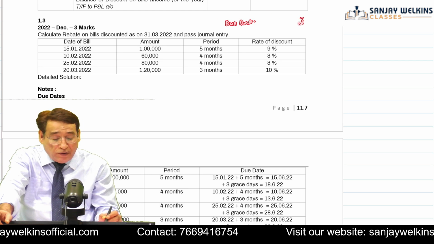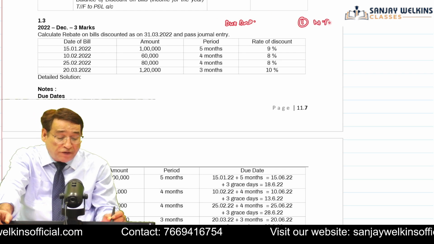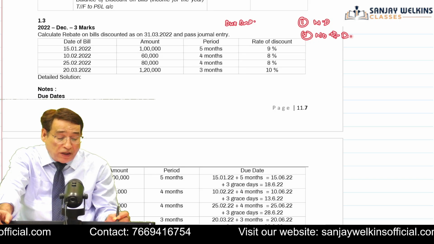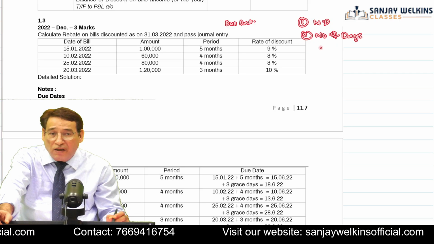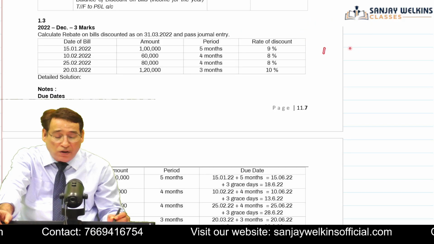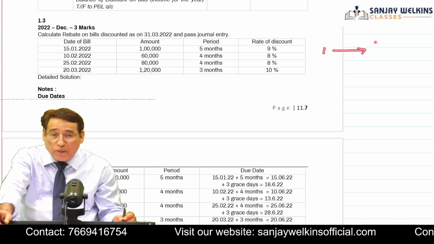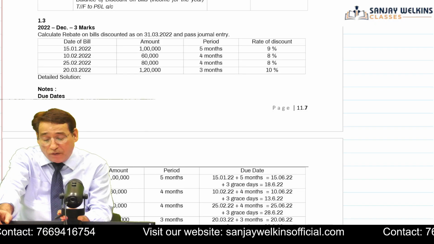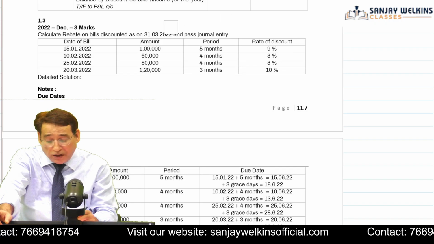Once I am able to compute the maturity date, after that I am going to compute the number of days. As you know, number of days means the days from the end of the current year till the maturity date. Is it clear to you or not? Then I will compute the proportionate discount, and the total of the discount will give me the amount of closing balance of rebate. So this is a pretty interesting question.